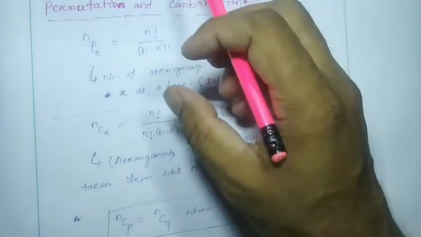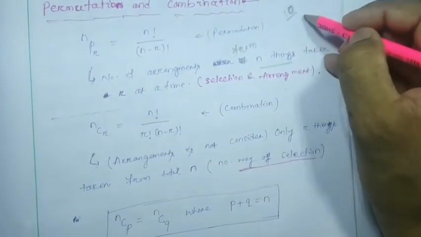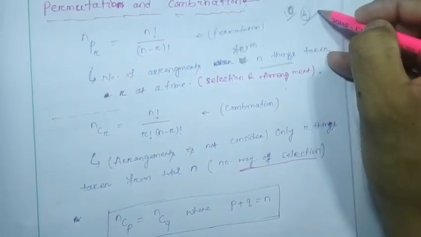We have to take r at a time. Suppose 10 are there, we have to take 4 at a time, then we have to arrange them.